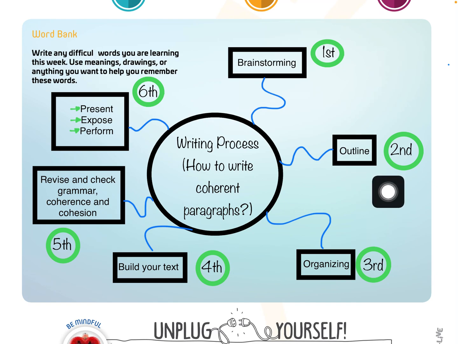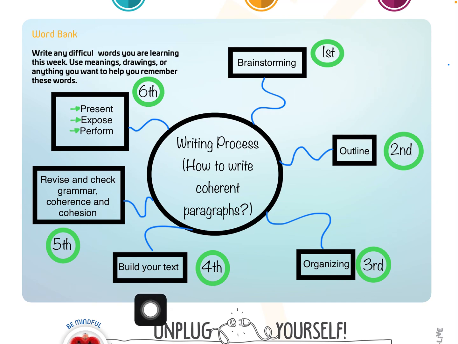Good. The second step is the outline, so you are going to create your sentences in order to know about the information that you want to include in your paragraph. The third step, when you have the outline ready, is the organization. You organize your ideas in order to construct your paragraph. Then you are going to build the text coherently with cohesion. Apply the tenses. The idea is that you try to understand the idea that you want to expose.